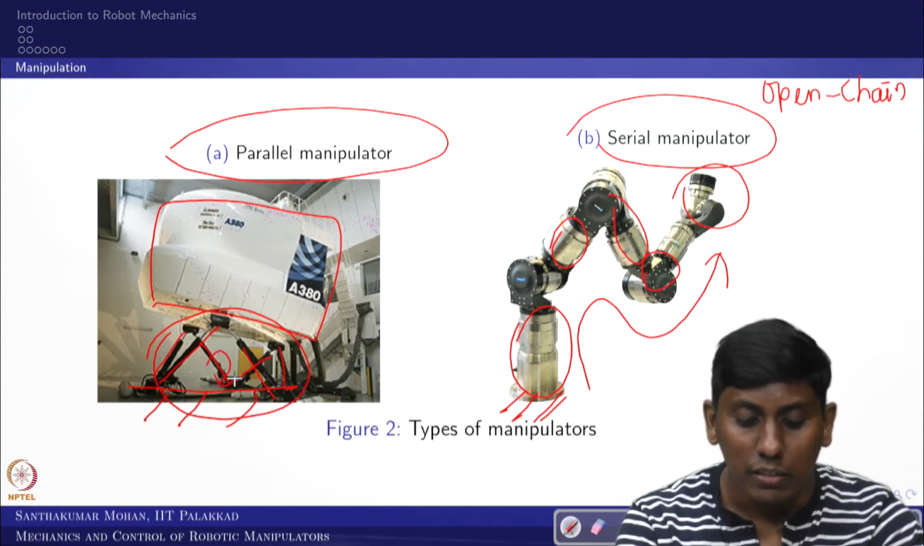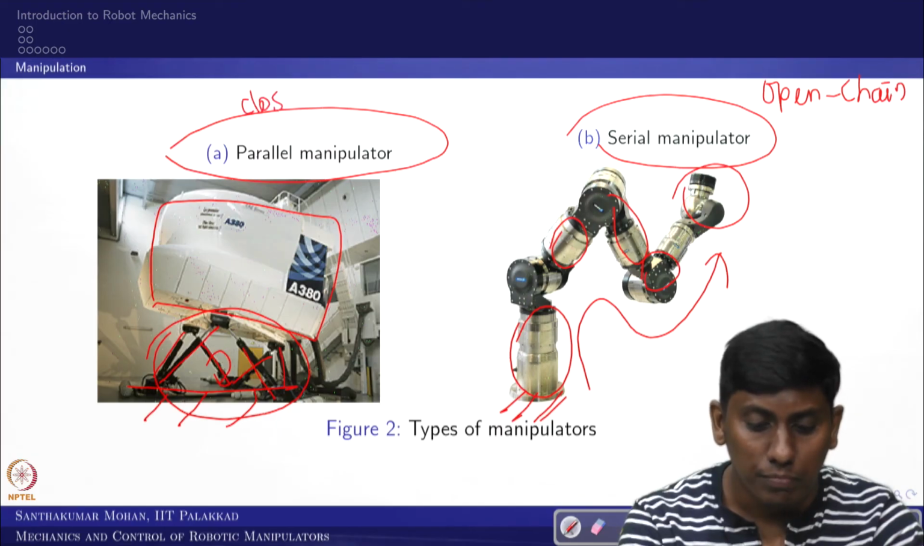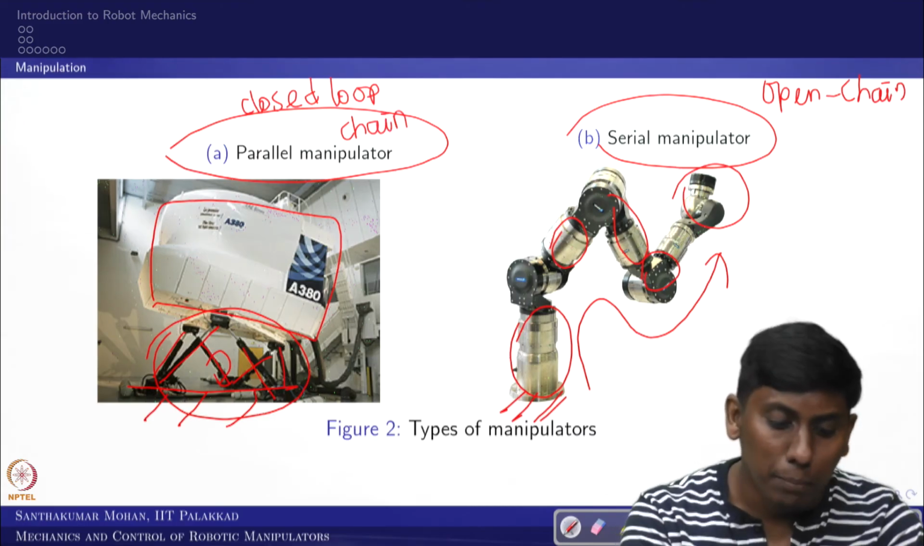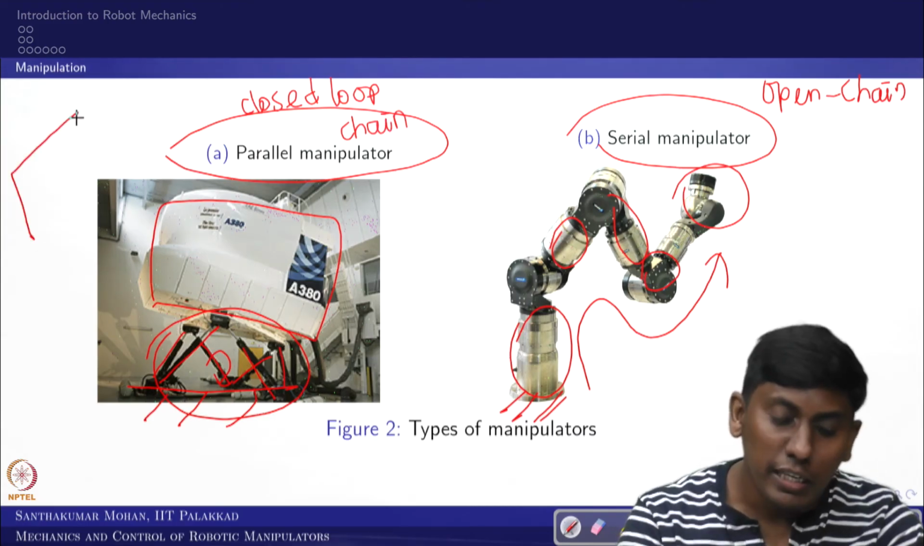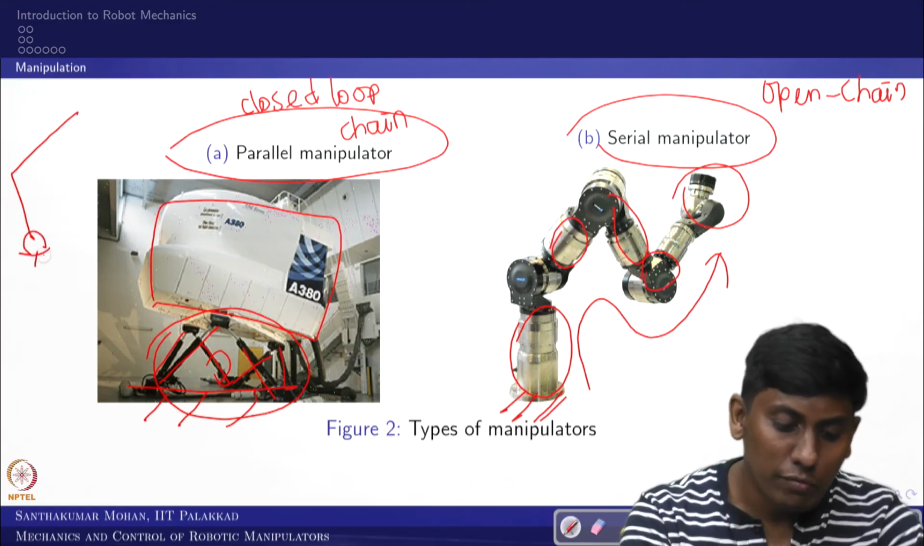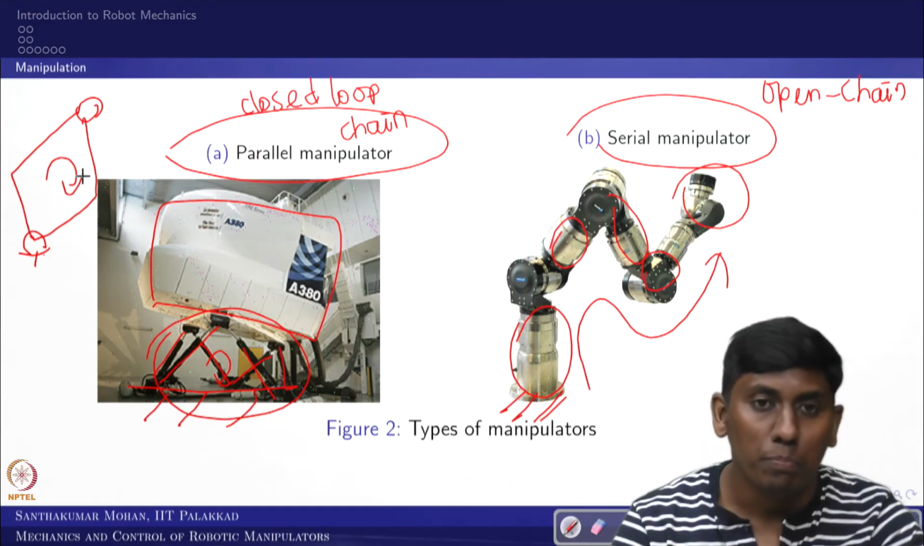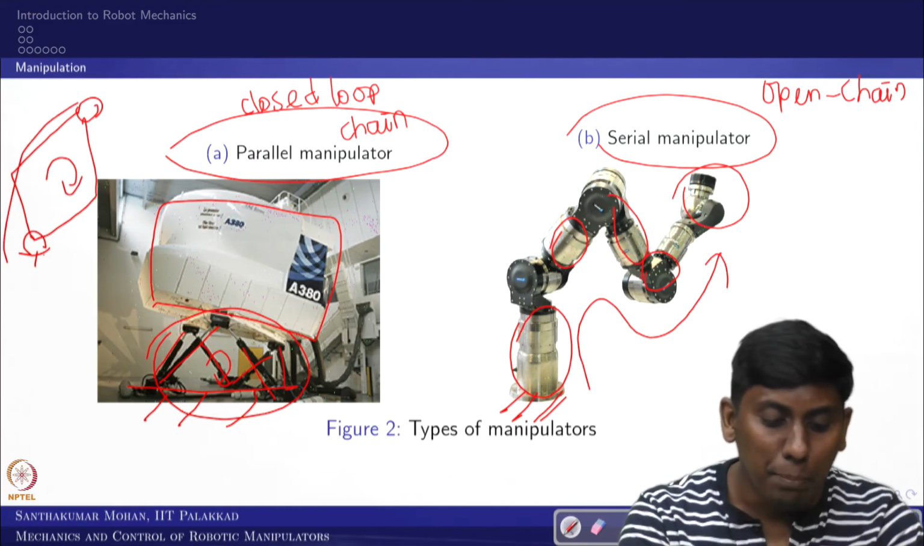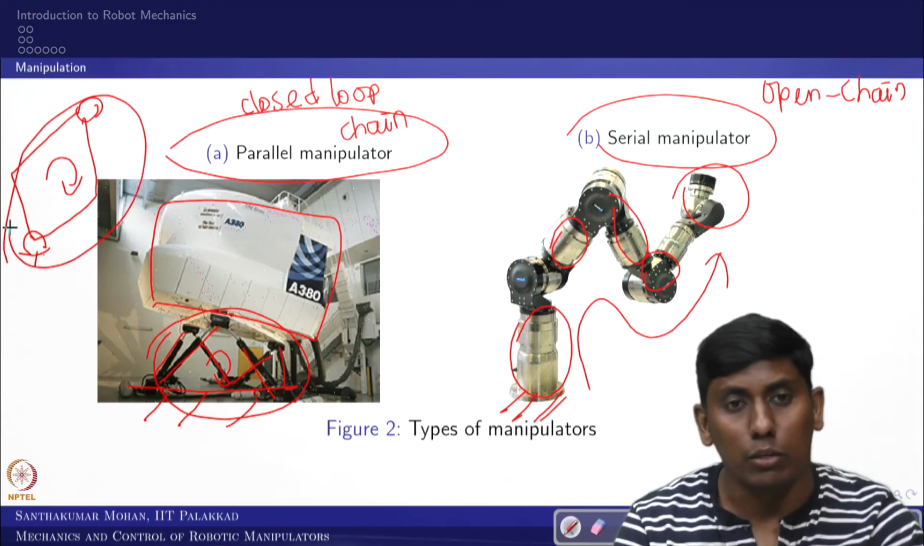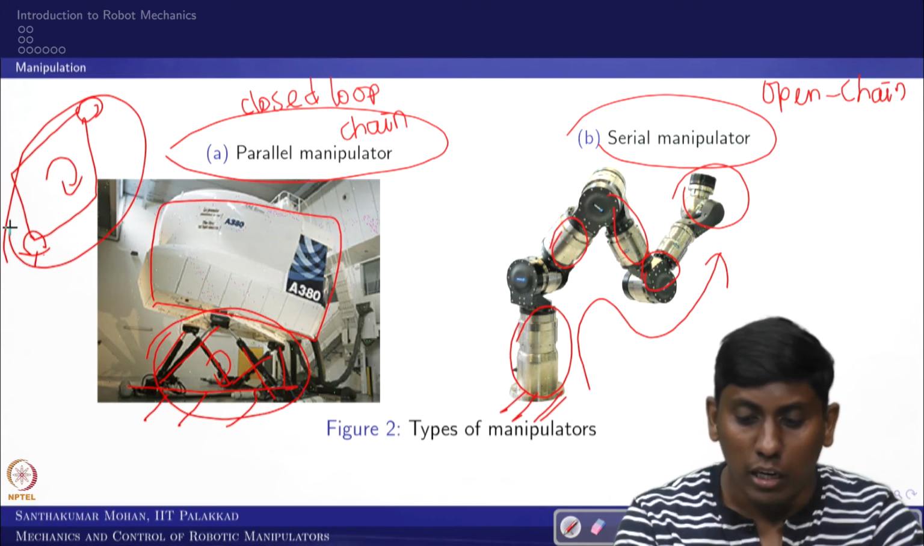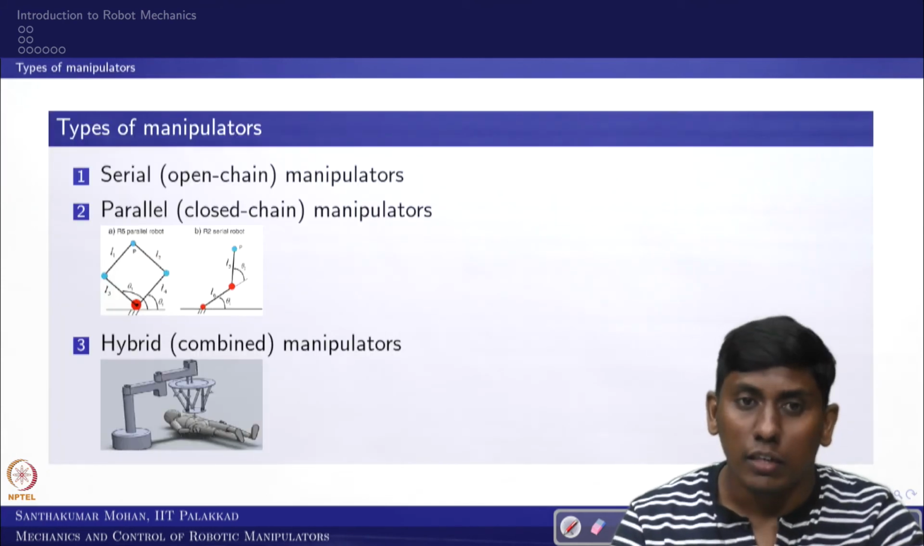What does that mean? This is giving a closed loop chain, which is what you call a parallel connection. For example, you take your serial chain and connect it with another serial chain. What happens? This makes a closed loop that will give a high payload, but it is restricted to a smaller workspace. So that is what we are going to see as types.